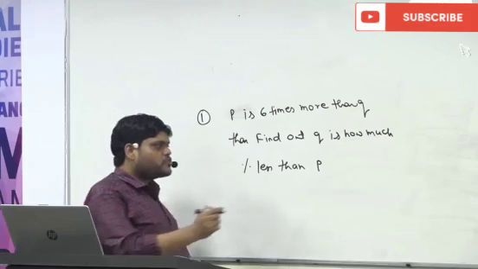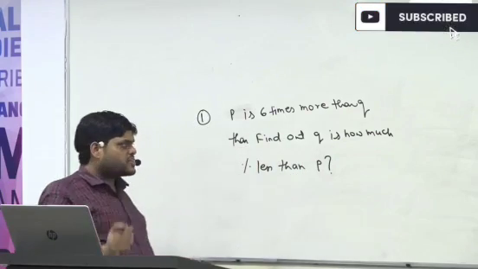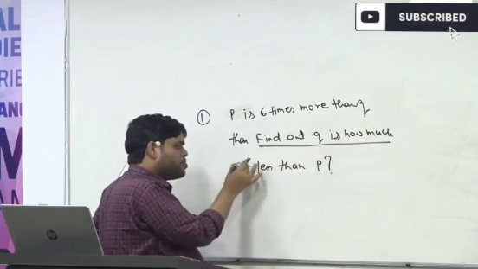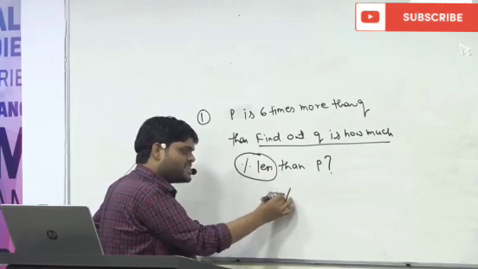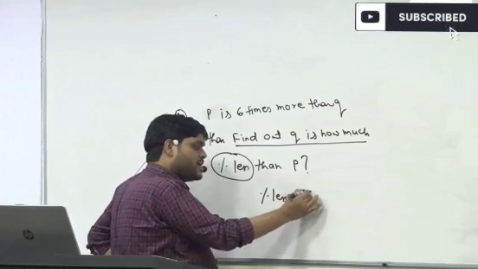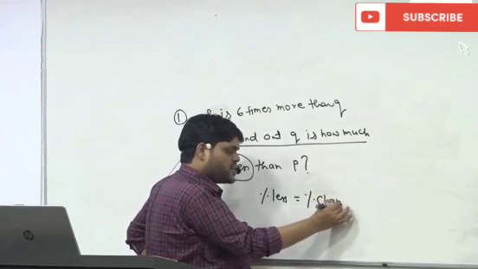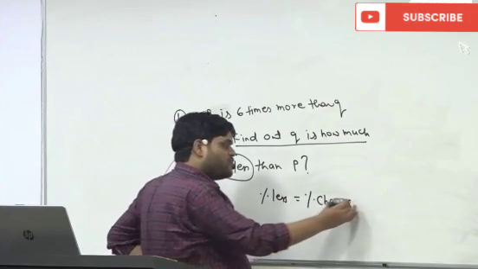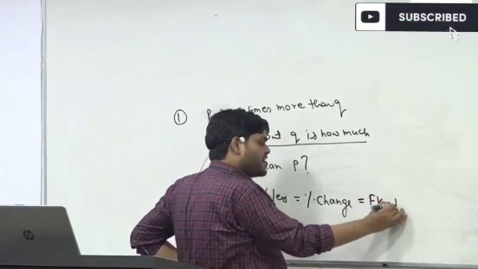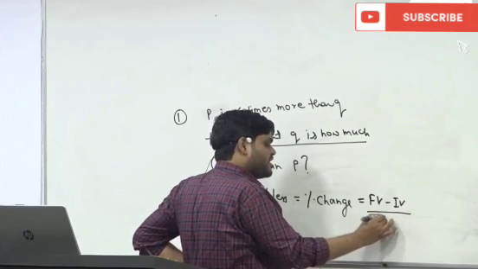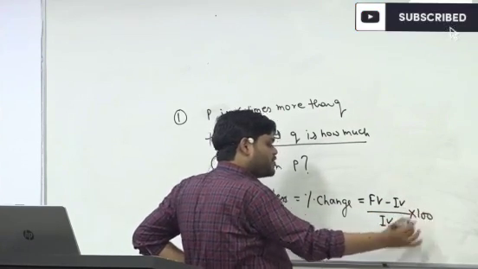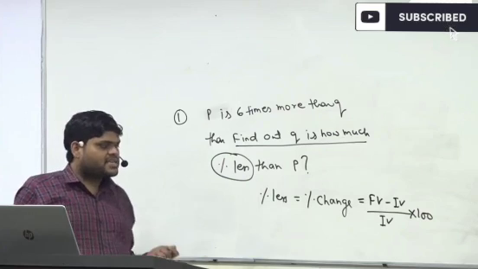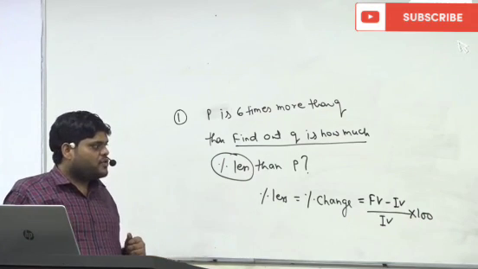How to approach this question? First come to the question part. What is the question part? Find out Q is how much percent less. Now as soon as we see percent less, that means they are asking percent of change, and this is what we have discussed. Now we know the percent of change is final value minus initial value upon initial value into 100.